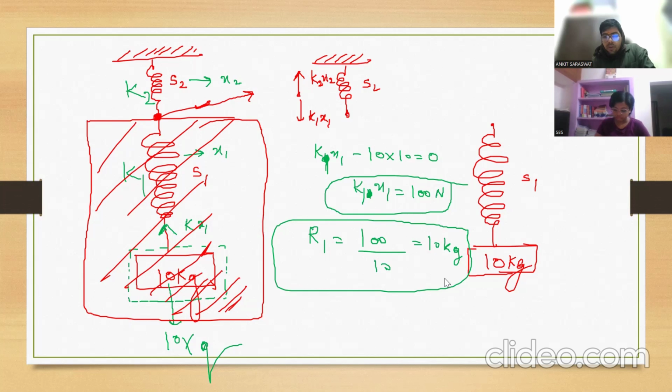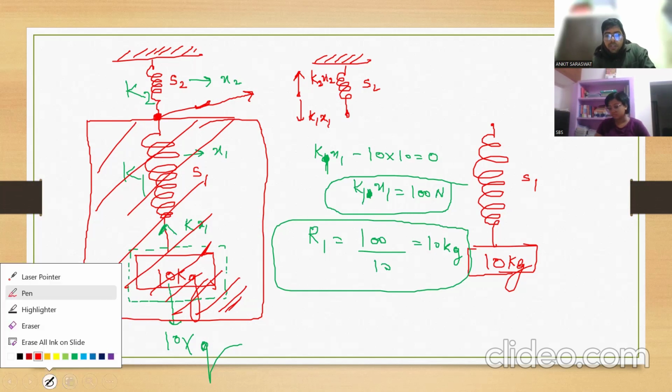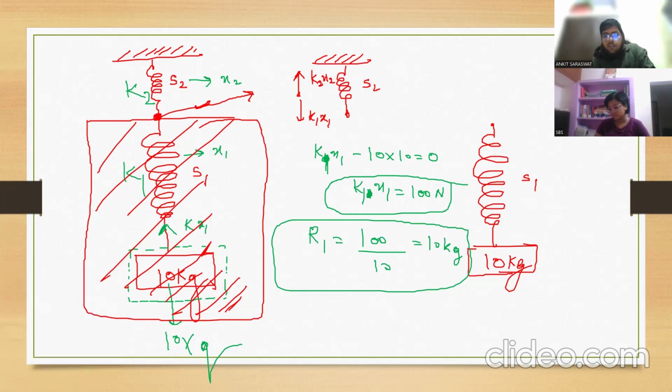Understood? Yes, sir. Now, in this case, reading of S2 will be K2x2 divided by G. So how will you write? K2x2 minus K1x1 is equal to zero, as mass is negligible, or you can say acceleration is 0. So K2x2 is equal to K1x1. So what is K1x1? 100 Newton.